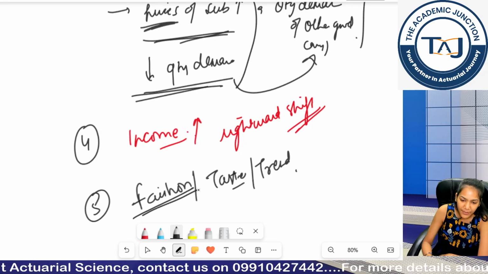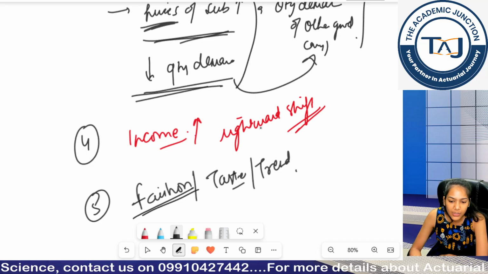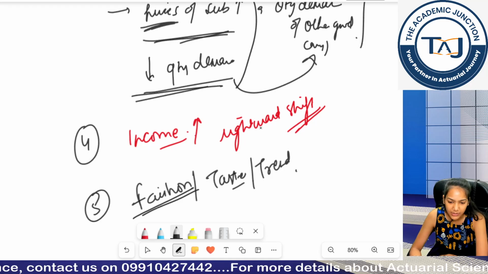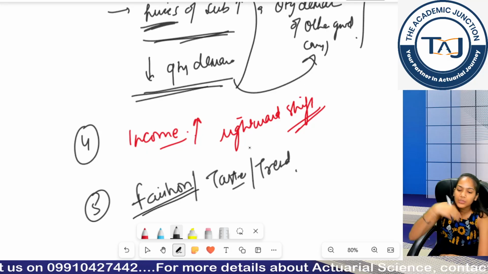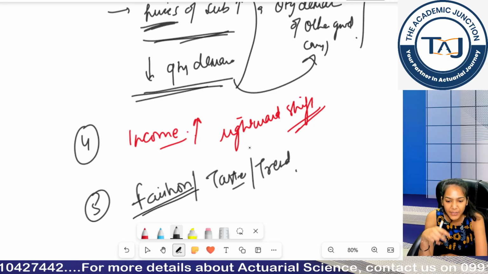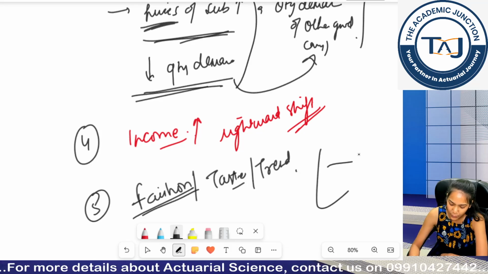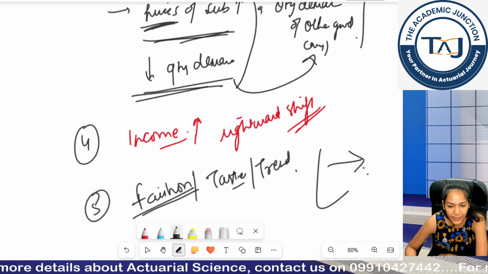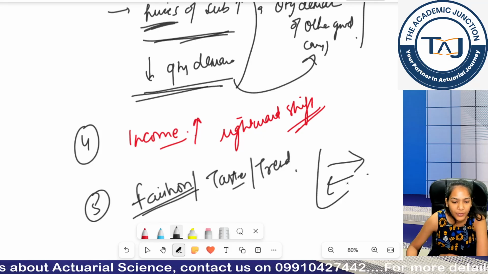So that's why fashion. We say now out of trend. So those out of trend items will have lower demand because people have shifted from that item to some other item. So if the fashion is in favor of a particular good, then the curve will move rightward, but if the fashion or taste is against our good, then our curve will move leftward.